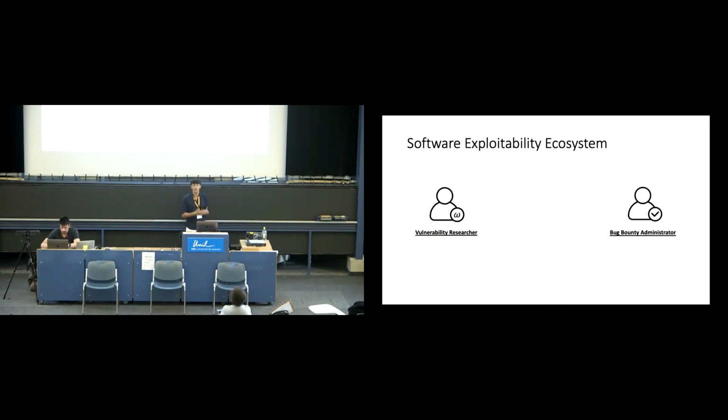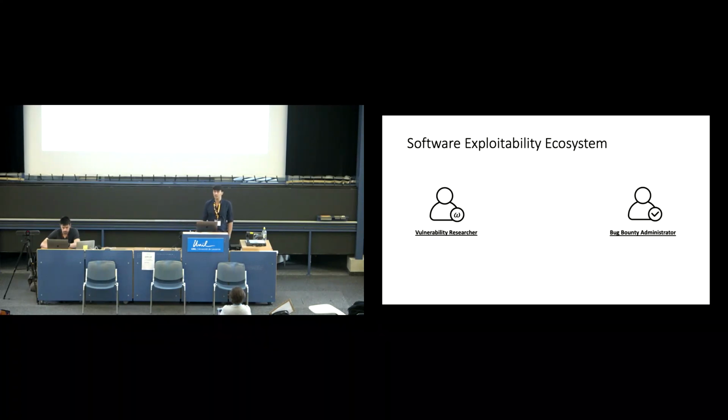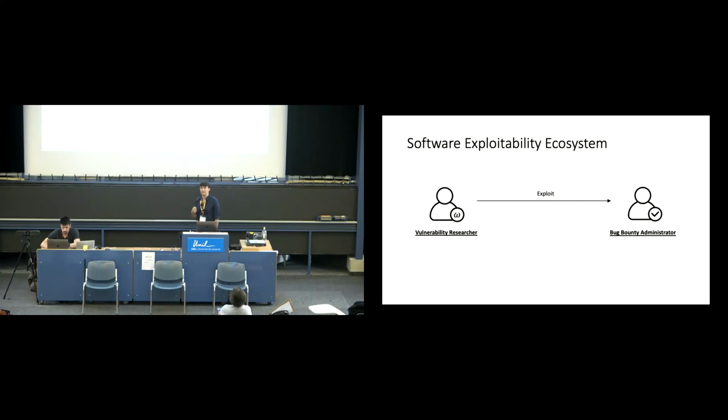And oftentimes these vulnerability researchers might be part of large companies, but more likely they're actually independent researchers. There are one or two people working together to try and figure out how to make this work. So in order to disclose an exploit, the vulnerability researcher would send their exploit to the bug bounty administrator. The administrator would look at it, evaluate it, and then figure out how much money they wanted to give back to the vulnerability researcher. And this is a problem because as soon as you engage in this interaction, the exploit is immediately released. That is to say, the bug bounty administrator knows what the vulnerability is, so there's no more negotiation potential possible for the vulnerability researcher.